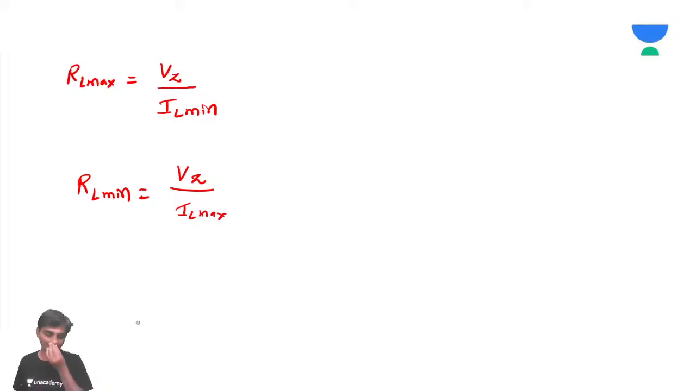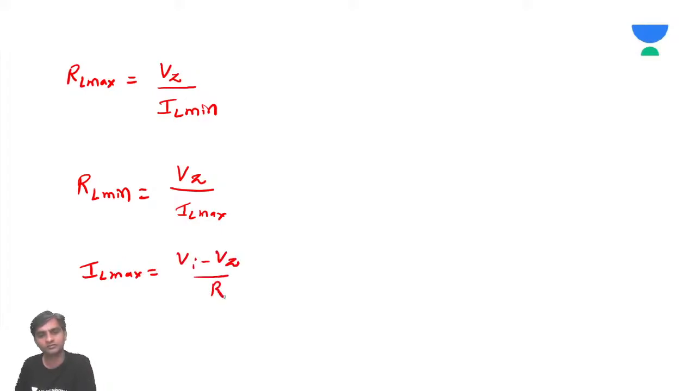Then how to calculate IL maximum? Very simple. IL maximum is going to be simply V input minus Vz, divided by R. Why? We know that I is equal to IZ minimum plus IL maximum. So what can be the minimum value of IZ? 0. So this is going to be IL maximum.